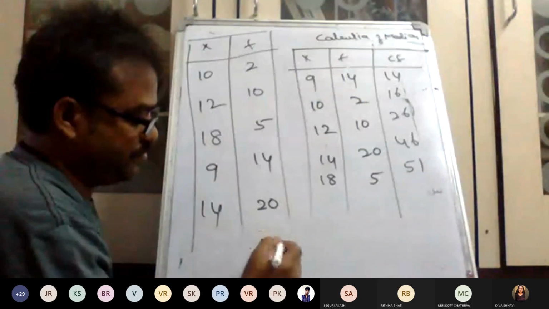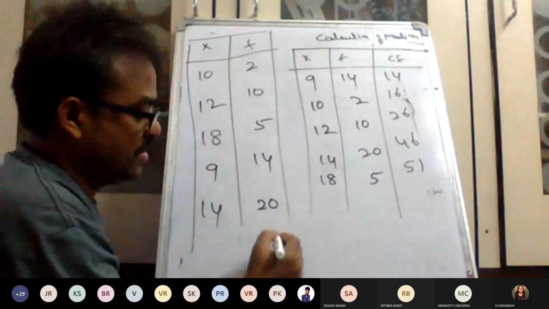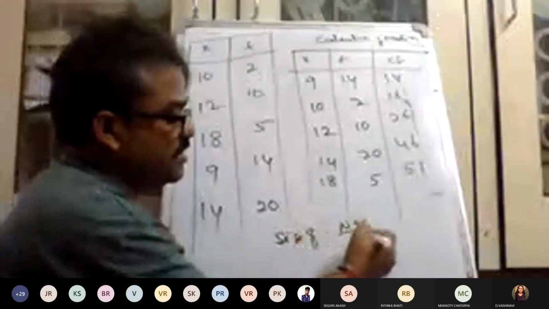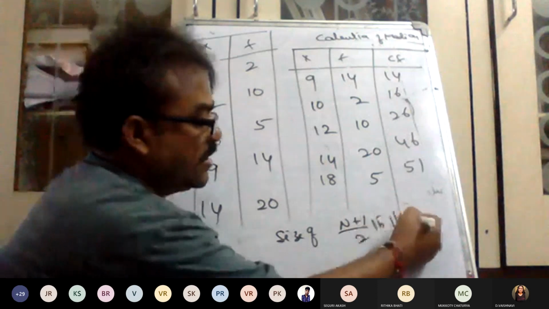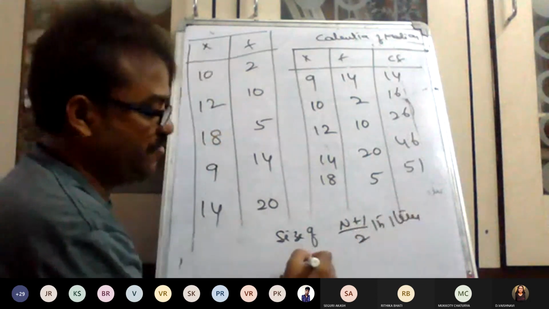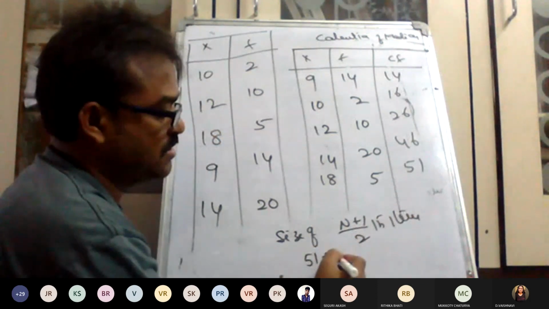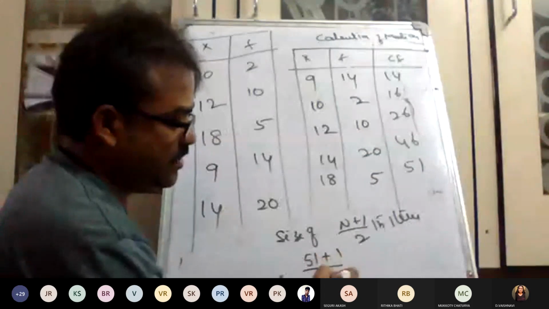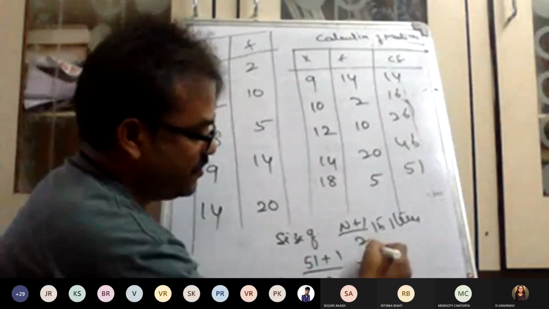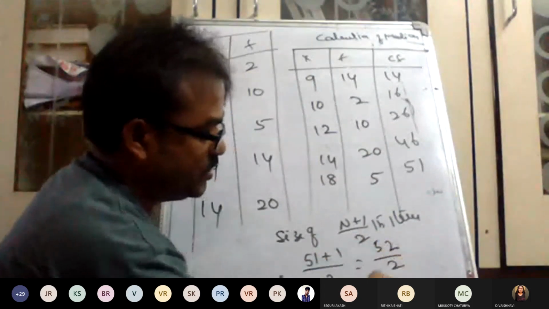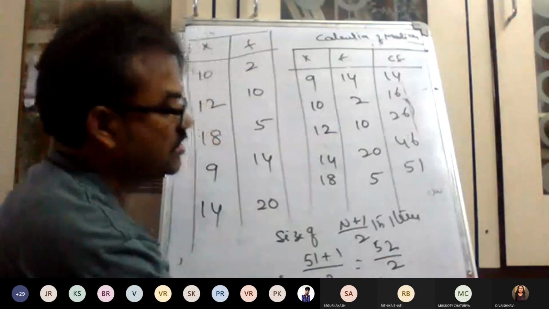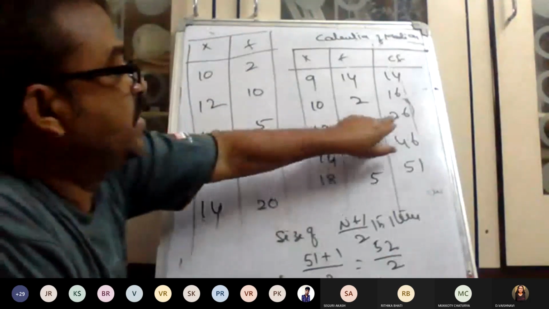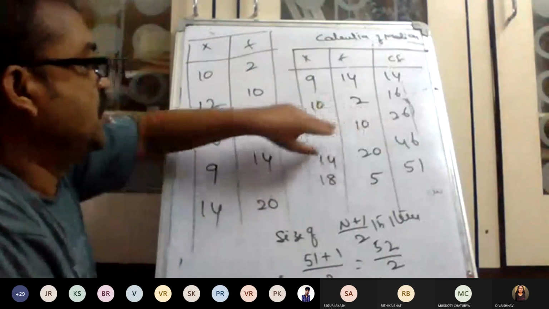So median is equal to the size of n plus 1 divided by 2. So 51 plus 1 divided by 2. That is 52 divided by 2. So 26 is the position. The corresponding value is 12.